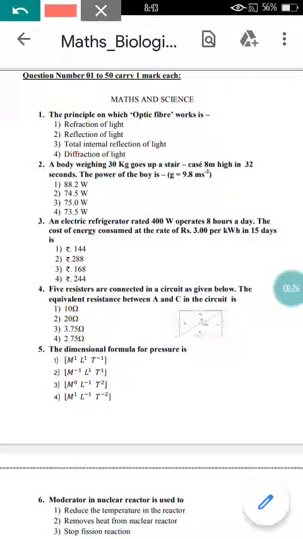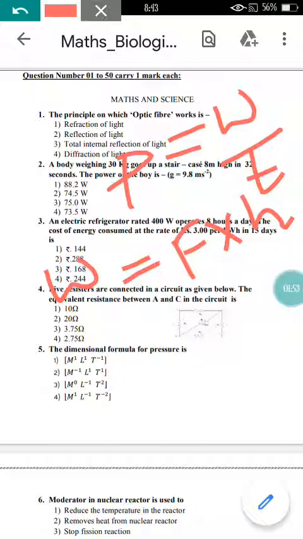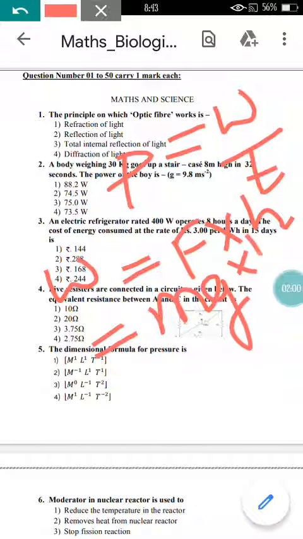Let me write the equation for finding the power. As you know, power is equal to work done divided by time taken, so W divided by T is the formula for power. Before finding the power, you need to find the work done. For that, you need to make use of the formula force into distance. In place of distance, I'll make use of height, and in place of force, you know the formula as mass into acceleration due to gravity.